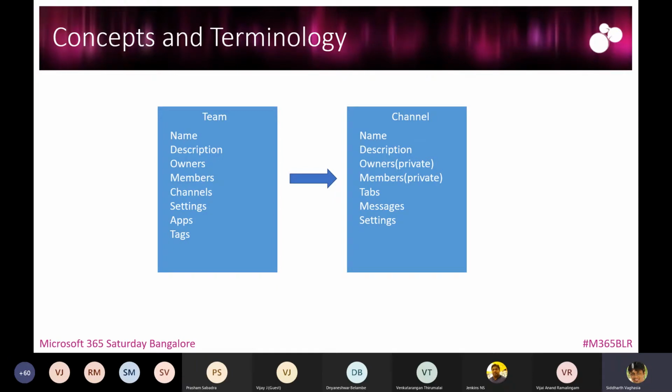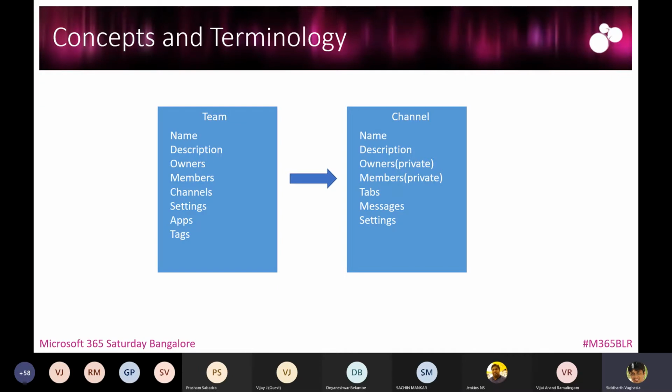Then you can have apps within the team, and you can also create tags within the team. Apps within the team are basically different apps you can add to your team, and then those apps can be surfaced as a tab within a channel. Now we all know that once you create a team, there is a general channel which is created. So a team in itself is nothing until and unless it has a channel. The first and default channel which gets created is where the collaboration takes place, where the messaging between the team members takes place, where the files are shared and everything.